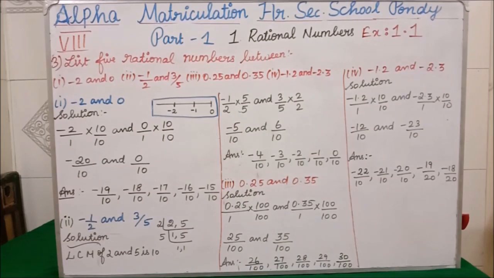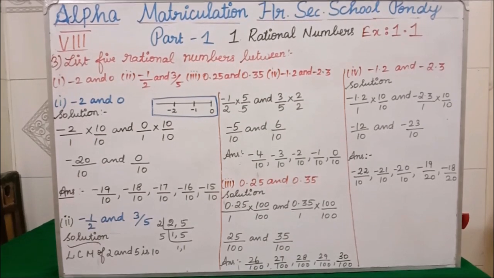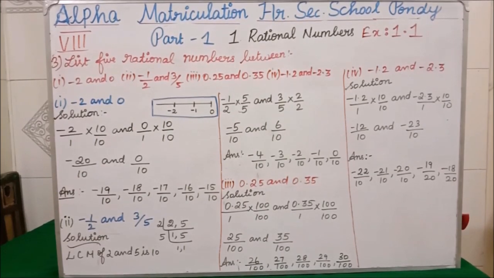As I told you before, in the true or false second one, there are unlimited rational numbers between 0 and 1. Like that, in between 0 and minus 2 we are having unlimited rational numbers. We have to find only 5 rational numbers among them.